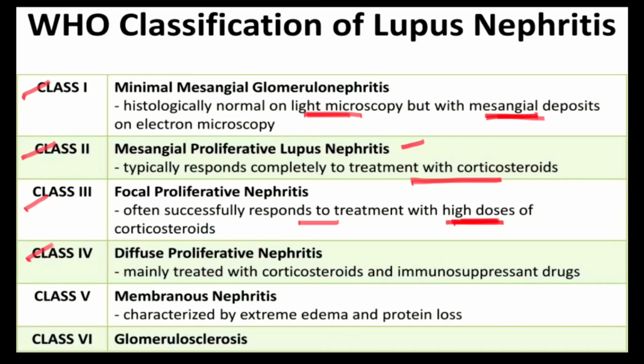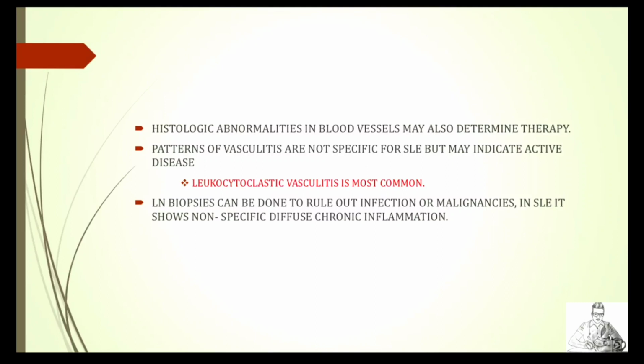And class 4, diffuse proliferative nephritis, is the most severe and most common lupus nephritis, and is treated with corticosteroids and immunosuppressant drugs. Class 5, that is membranous nephritis, is also characterized by extreme edema and protein loss. And class 6, that is glomerulosclerosis. Also, histologic abnormalities in blood vessels may determine the therapy, as patterns of vasculitis are not specific for SLE, but they may indicate active disease.